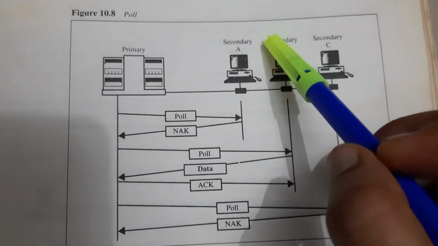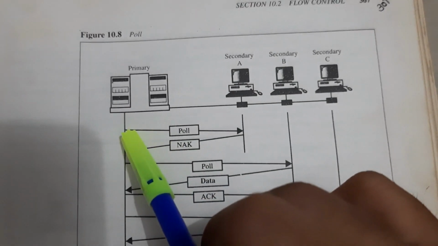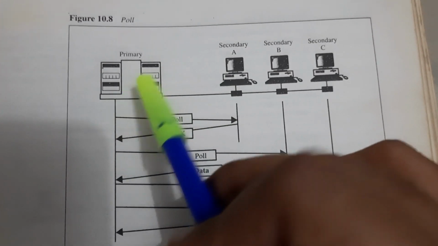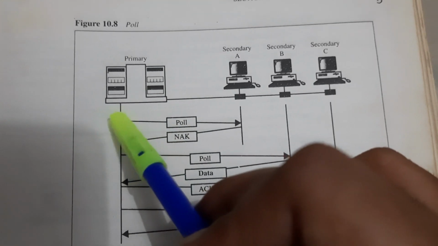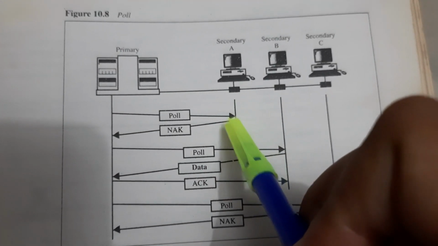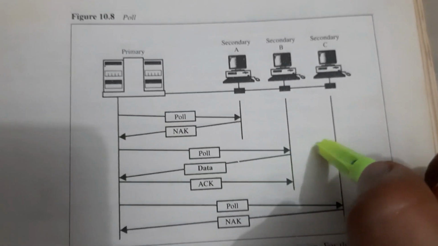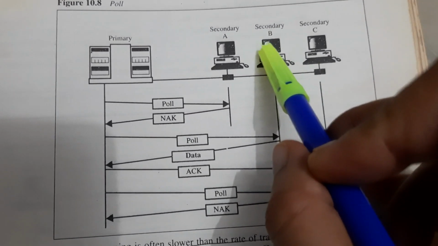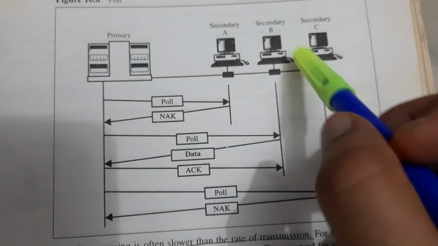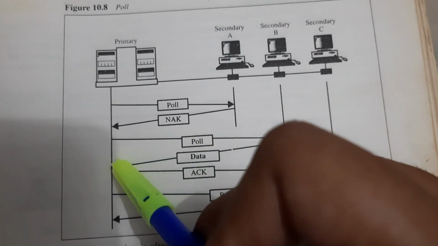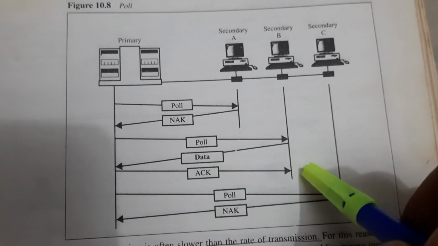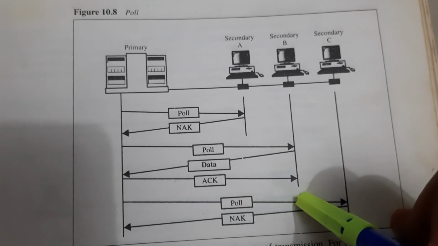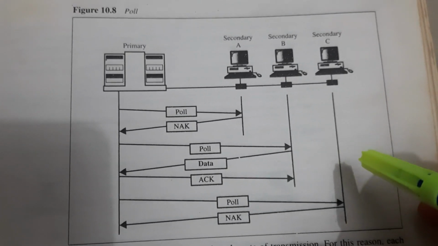And next move to the poll. Here the poll indicates the primary is ready to receive, so it sends the poll to the secondary, and we get a negative acknowledgement if there is no data. And if the secondary station has data to transmit to the primary, it transmits the data to the primary and the primary gives the acknowledgement to the secondary station, and it continues until the EOT frame is received.